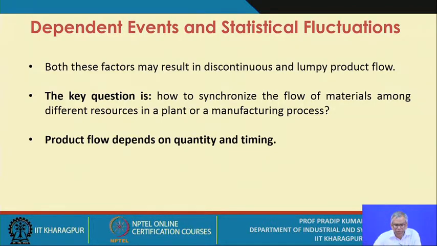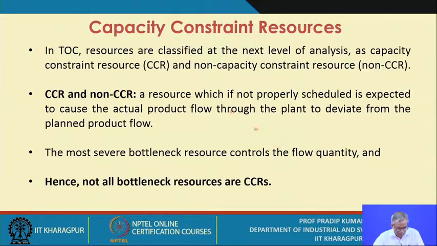Both these factors may result in discontinuous and lumpy product flow. I have given a few examples. The key question is how to synchronize the flow of materials among different resources in a plant or a manufacturing process. That means you have to create a synchronous manufacturing system, where you get a continuous and smooth flow of materials. So the product flow depends on quantity and timing.